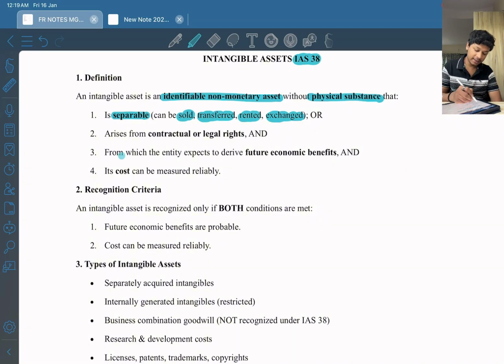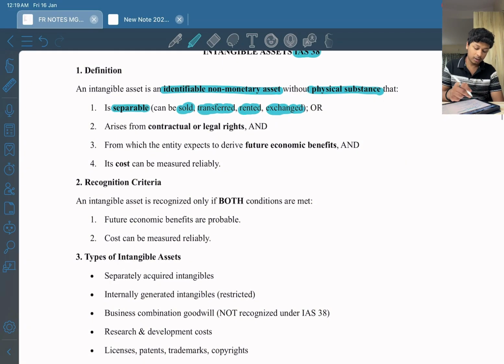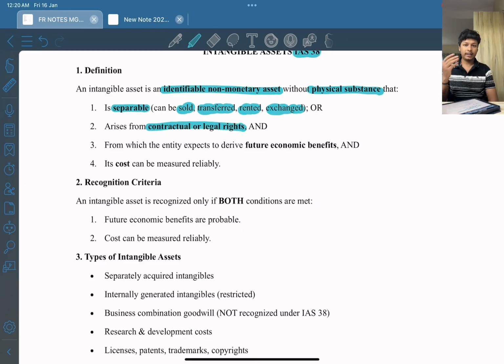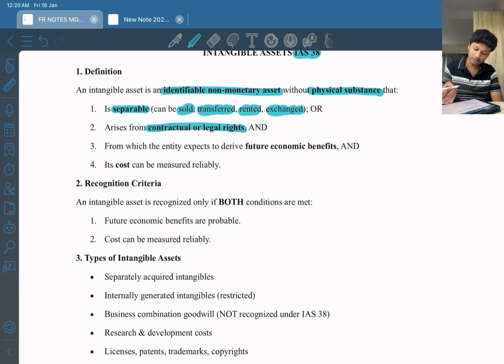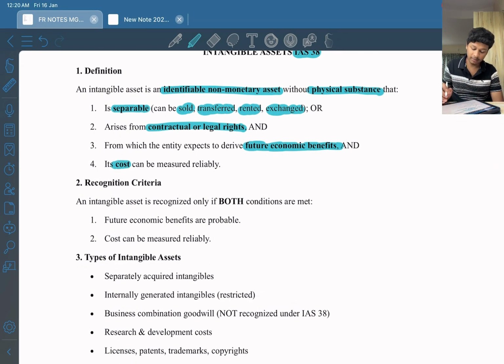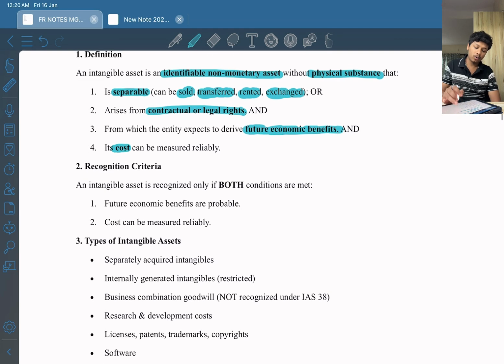Okay. Now the second condition is arises from contractual or legal right. Right. What is contractual or legal right? Which means an intangible asset arises from a contract or a legal right. Legal right can be obtained from the government by paying money or something, or it can also arise from a contract, right? Now the two famous conditions which we have been studying from the previous two lectures as well, which is it ensures that future economic benefit flows to the entity and the cost can be measured reliably. Okay, so I hope this is clear.